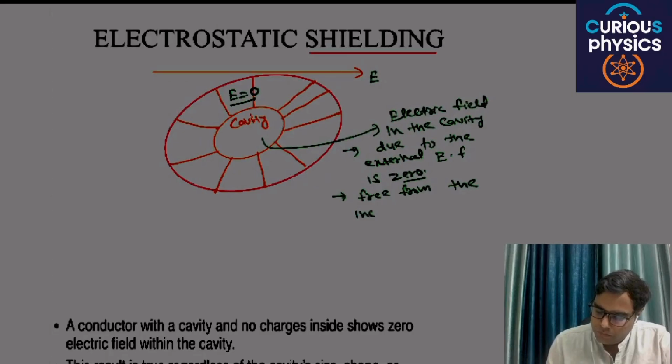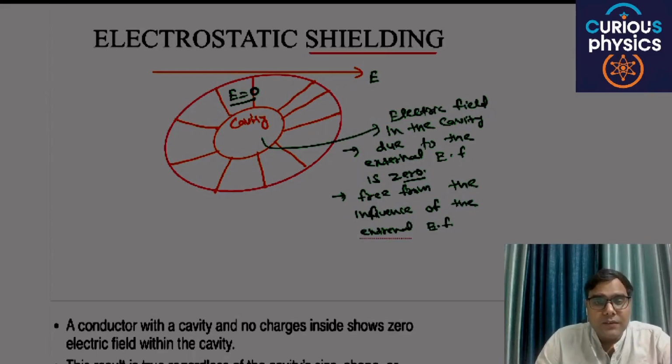This means there will be no impact of the external electric field on this cavity, and it cannot influence this particular cavity. So this cavity is protected from the external electric field.